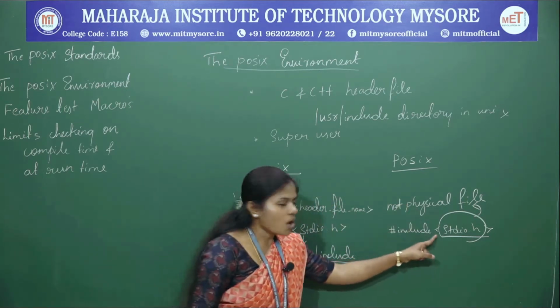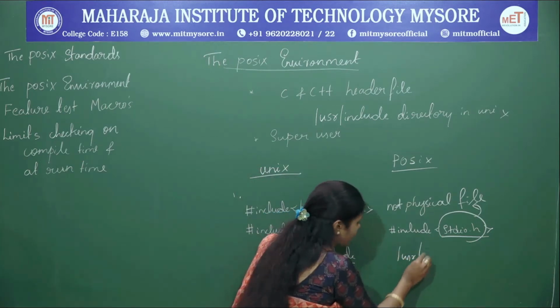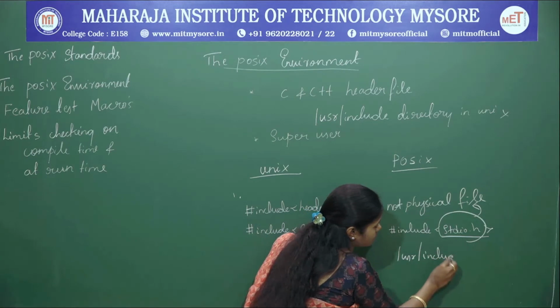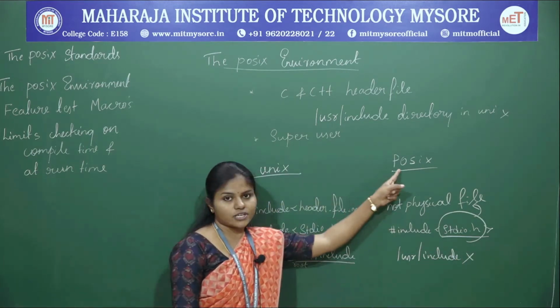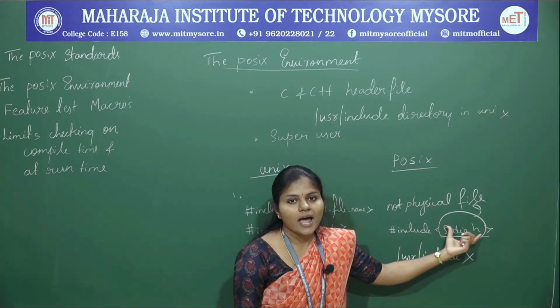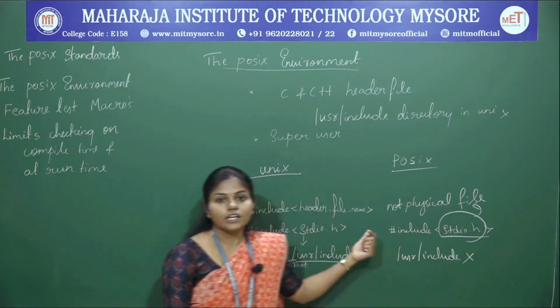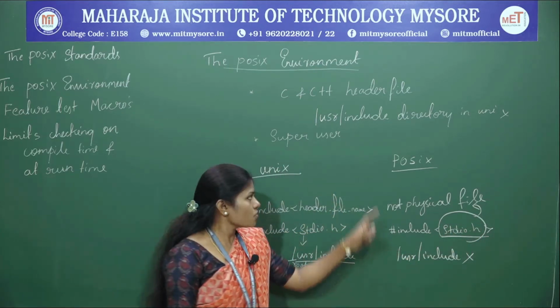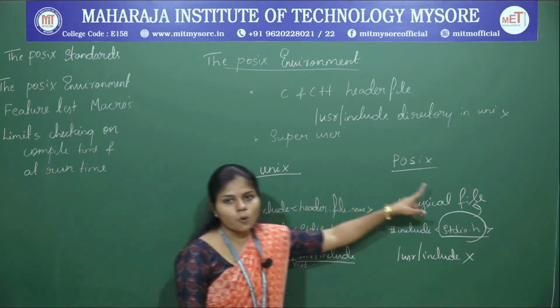So the path you gave, /usr/include, does not need to be present in POSIX. Why? Because it is not a physical file. So you can give any name for including in your program. That is the first difference between Unix and POSIX.